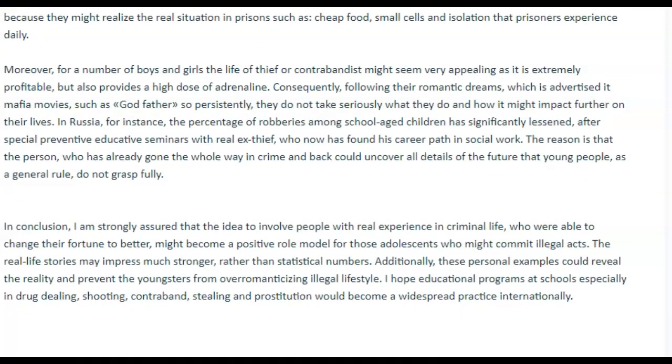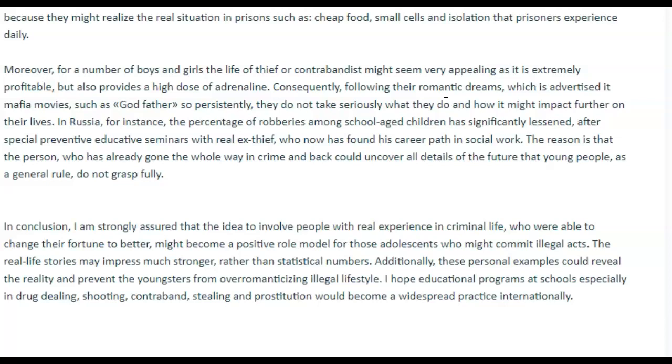Moreover, for a number of boys and girls, the life of, you're missing an article here, a thief or contrabandist might seem very appealing and it is very profitable, but it also provides a high dose of adrenaline. Consequently, following their romantic dreams, which is advertised in mafia movies. All right, grammar here is problematic. Okay, so consequently, following their romantic dreams, which are advertised in mafia movies such as The Godfather, one word, so persistently, they do not take seriously what they do. Okay, they do not take what they do seriously. The adverb has to go at the end, and how it might impact further on their lives.